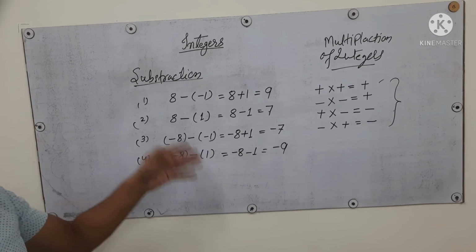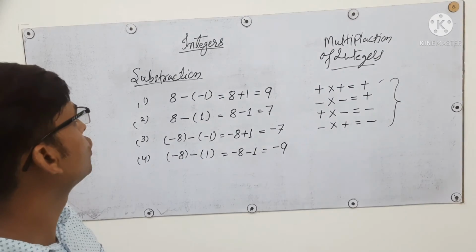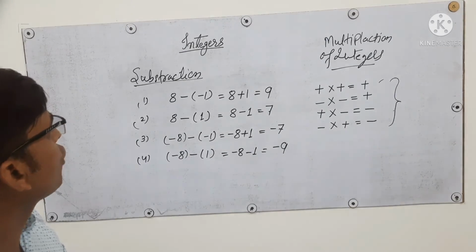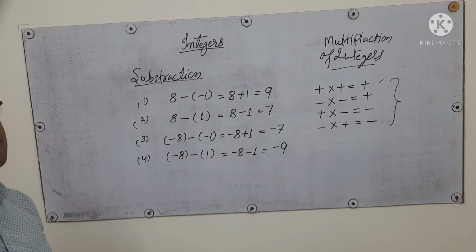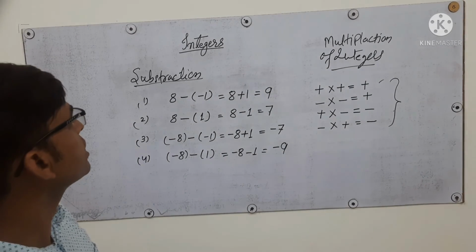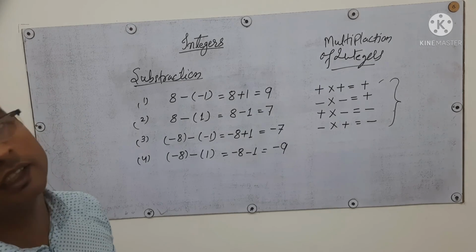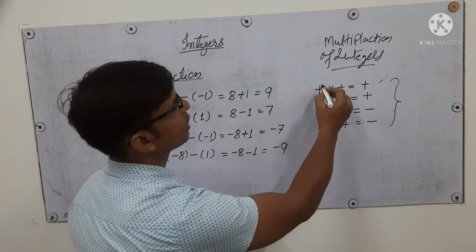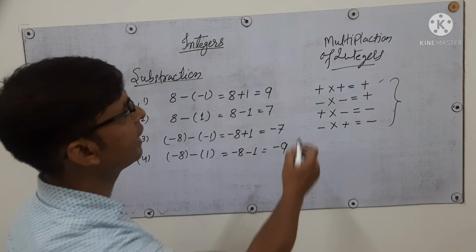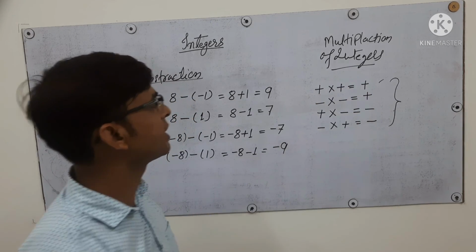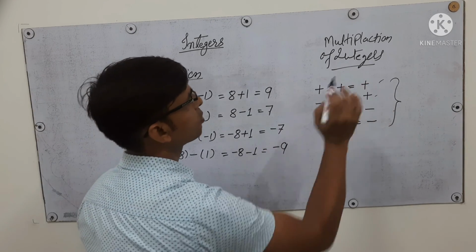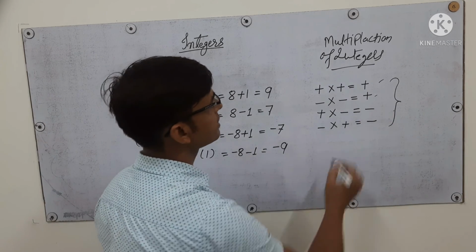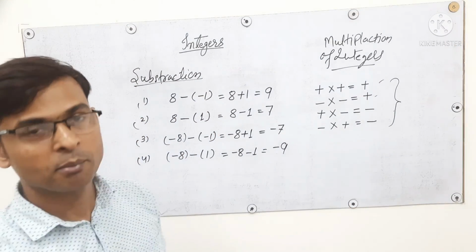That is, it is somewhat different when we do subtraction in natural numbers or whole numbers. So from here you can easily understand the concept of how we can solve subtraction, addition and multiplication. But you must remember this formula: plus plus is always plus, minus minus is always plus, plus minus will give you minus, and minus plus will be minus.